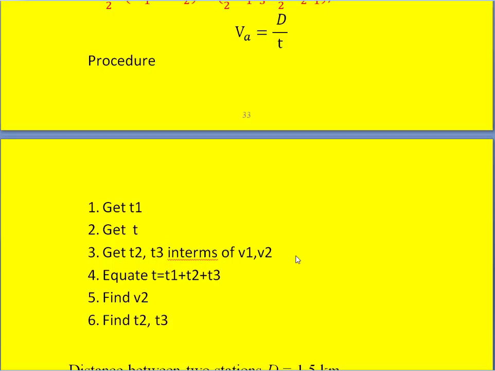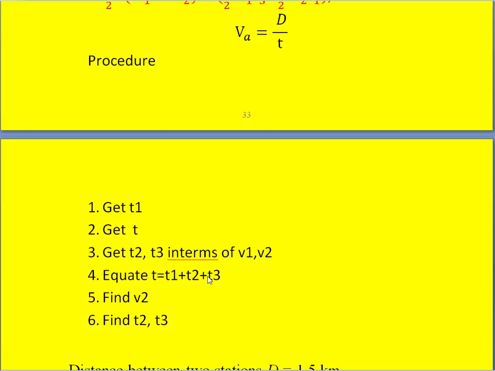Then equate T equal to T1 plus T2 plus T3. From here you will find the equation in which V2 is unknown and the rest are known. So one equation, one unknown. From that we can calculate V2.